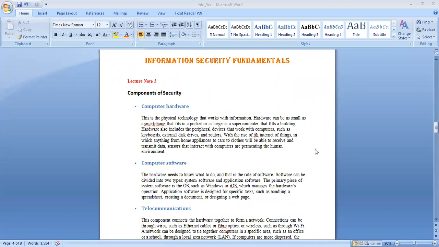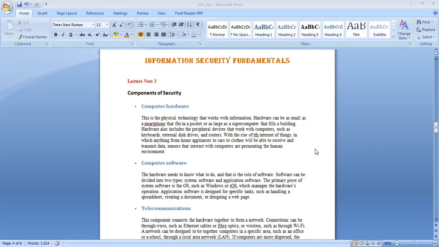So let's get started. In the previous session, we discussed the three fundamental principles information security stands strong upon, which can also be used to protect resources available in networking. Here, we shall discuss the components of information security or information system.